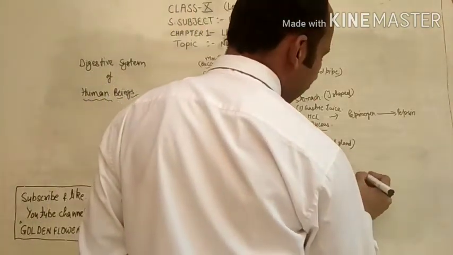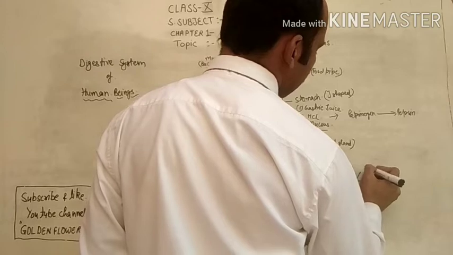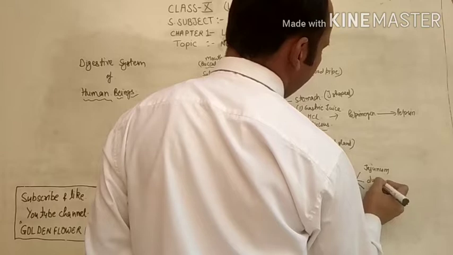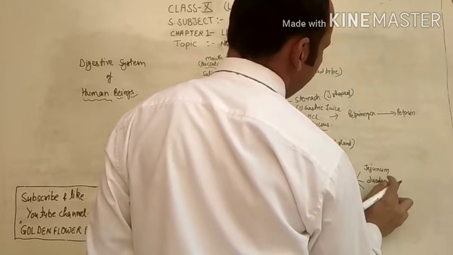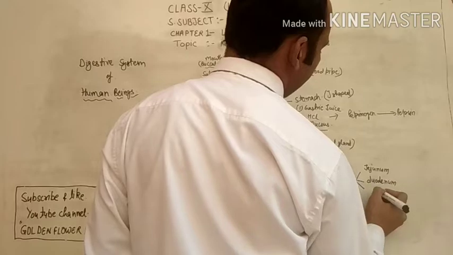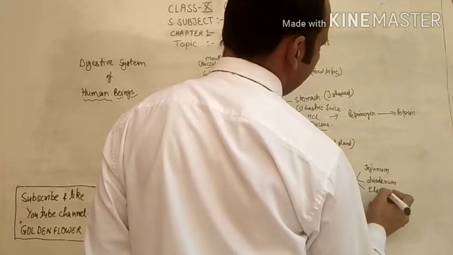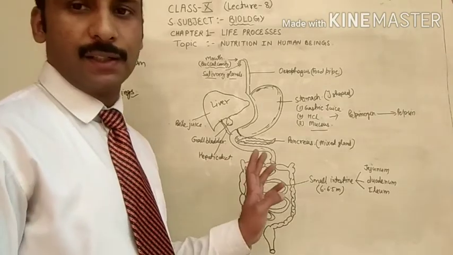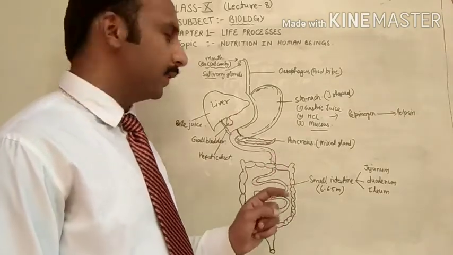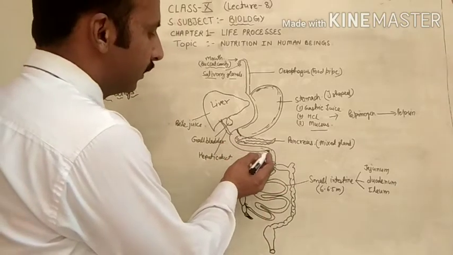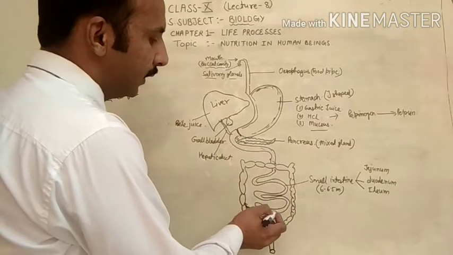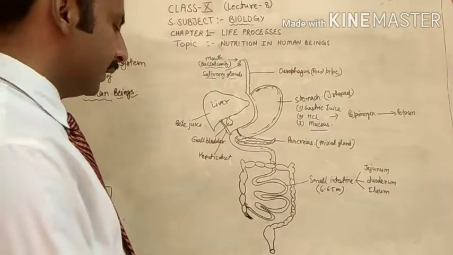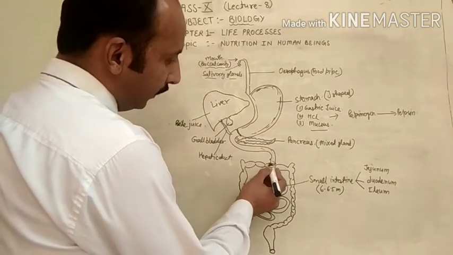The small intestine has three parts: jejunum, duodenum, and ileum. This is called the jejunum, then after that the duodenum, then after that the ileum. These are the three parts of the small intestine.